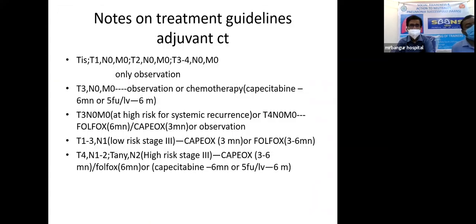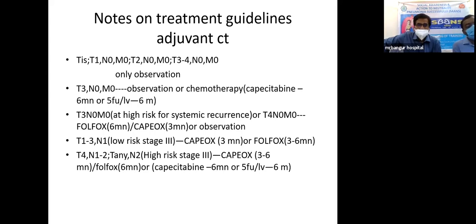There are some guidelines, where the NCCN guidelines recently say that if the tumor is Tis, T1N0M0 or T2N0M0, only observation can suffice. If it is T3N0M0, then we can go for observation or chemotherapy, where capecitabine for 6 months or 5-fluorouracil and leucovorin combination for 6 months can be tried.